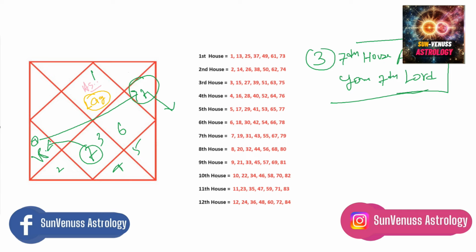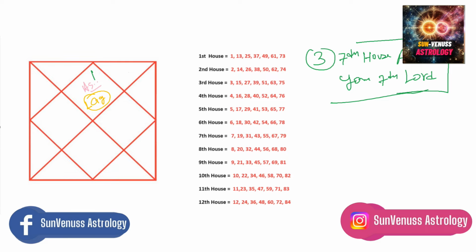The 11th house has the ages 11, 23, 35, 47, 59, 71. So these are the ages where you are going to have a relationship or marriage with someone. So yeah, this is how it works. You can take an example of any ascendant. Okay, and I would also like to tell you, you could have different placements. I'm just telling you, right? Any chart you will have.